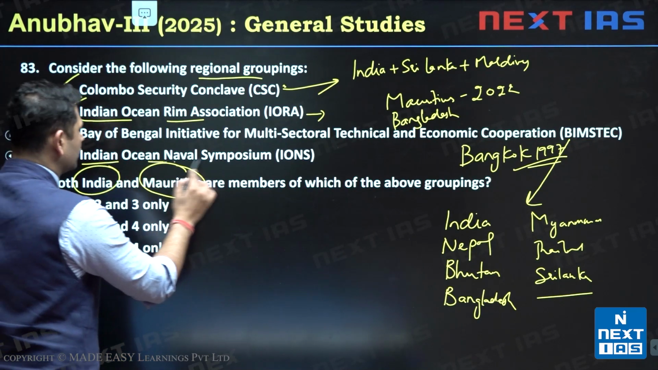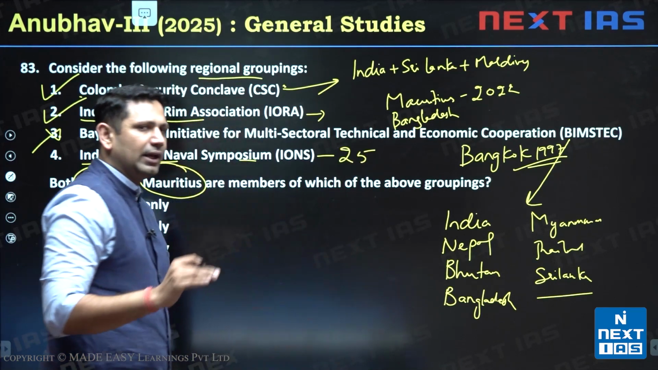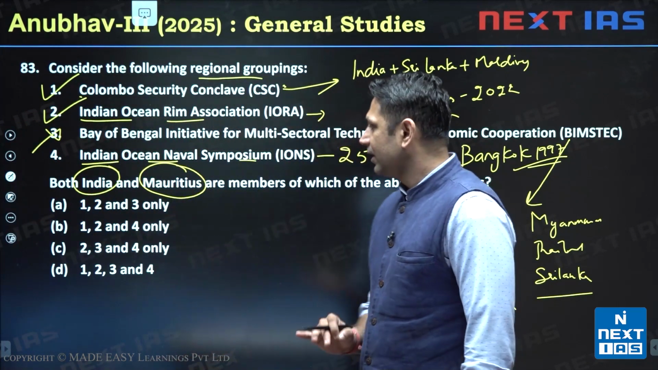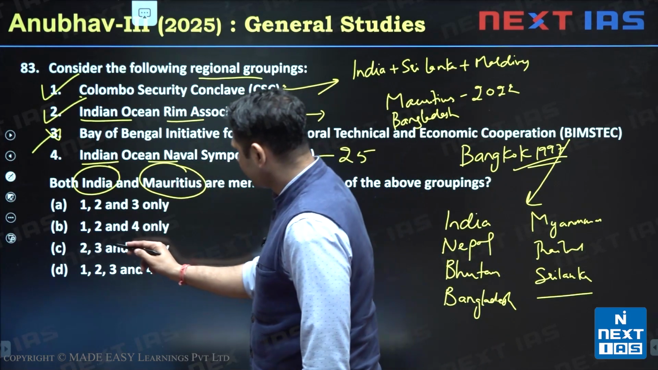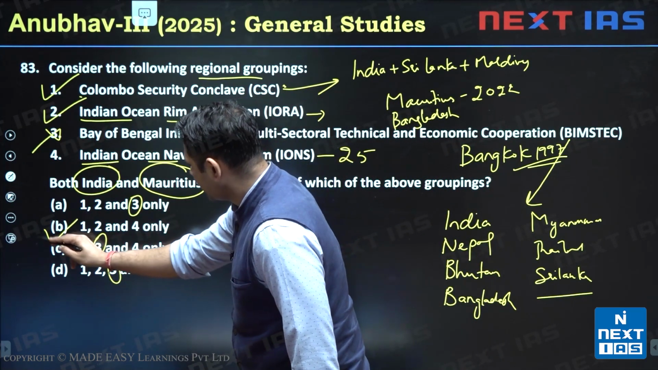Last one is Indian Ocean Naval Symposium. It is having 25 members, and both India and Mauritius are members of this Indian Ocean Naval Symposium. So the third one is wrong. So we are going to eliminate the third one. So answer becomes option B.